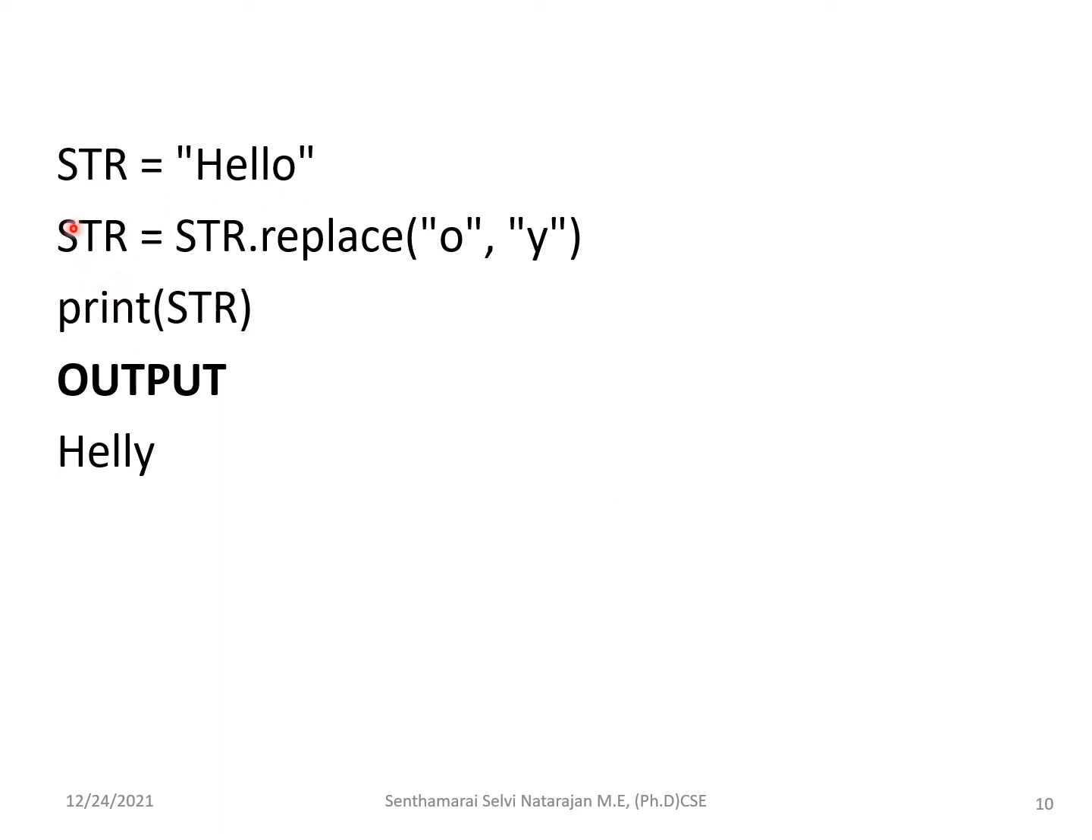I have given one example. For example, if the variable has hello as a string and you want to replace this O by Y, then you can replace it with the help of this replace function. And then if you print it, this O will be replaced with the letter Y.